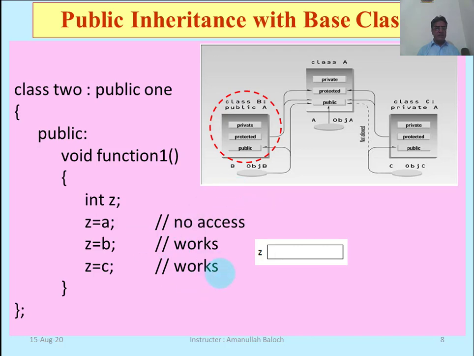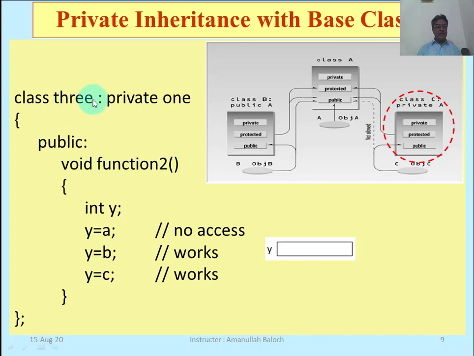While protected members become protected members of our derived class, and we are accessing B here. We can assign the value of B to Z. We can also assign the value of the public member, that is C, to Z. This statement will work, while the first statement will not work, because no class can access its private member outside its own block.